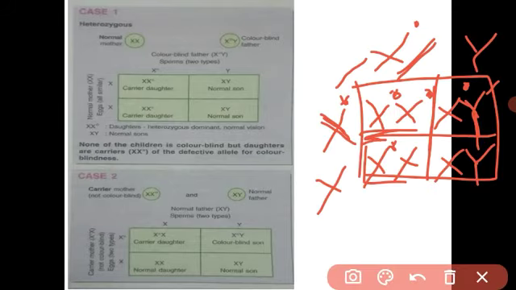Understood, student? Whatever I taught today in this video, I taught about genes and alleles, dominant alleles, recessive alleles, genotype, phenotypes, sex-linked inheritance, and sex determination. In the next video, I will explain Mendel's experiment on inheritance in both dihybrid and monohybrid crosses. Thank you, student.